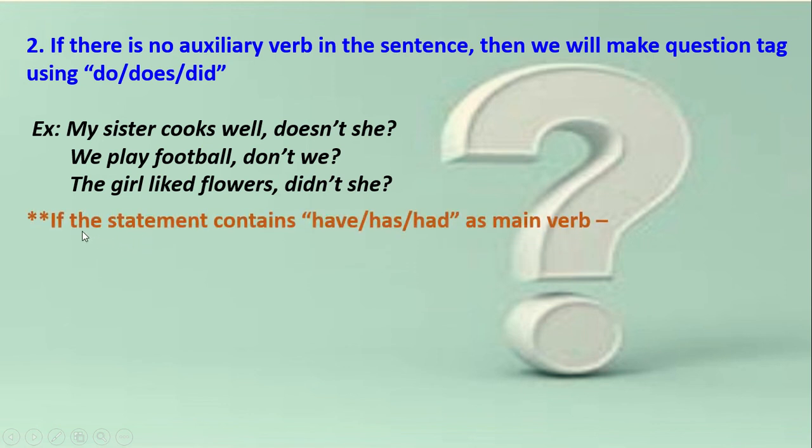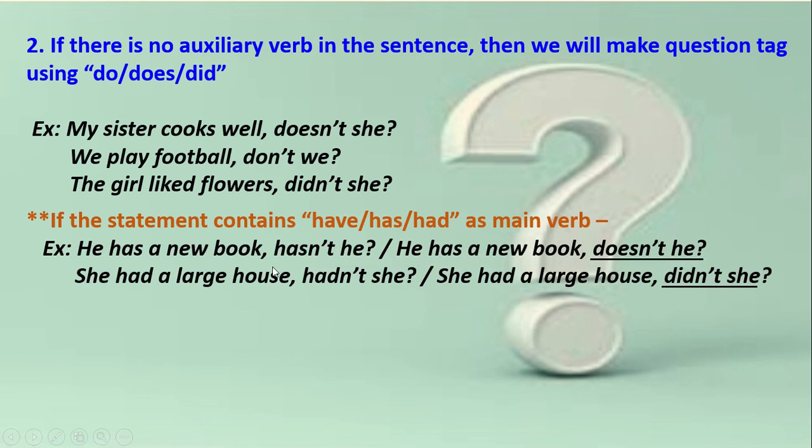Next comes, if the statement contains have, has or had as the main verb. We have seen before that with have, has or had, we use haven't, hasn't or hadn't. Now we will see a different form. He has a new book, hasn't he? This is the common thing. Here the verb has becomes the tag hasn't. But we can do it in a different way also. He has a new book. We can write here, doesn't he?